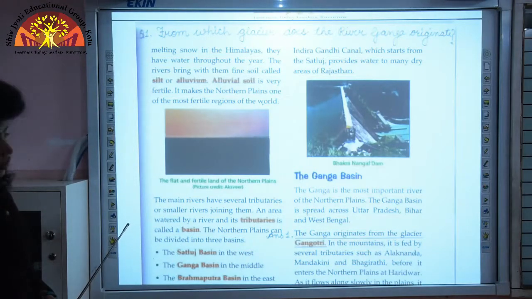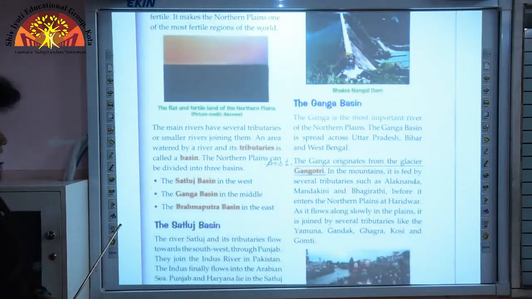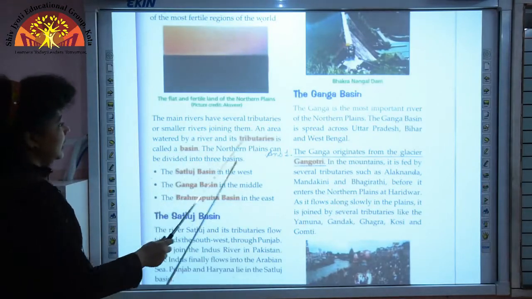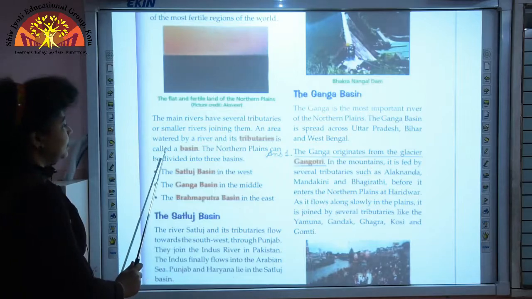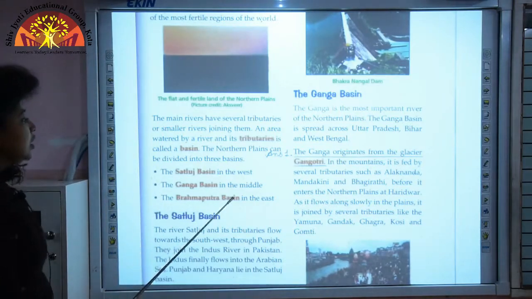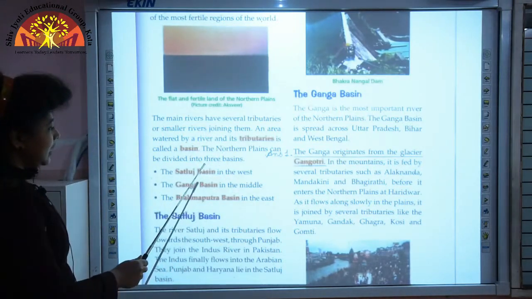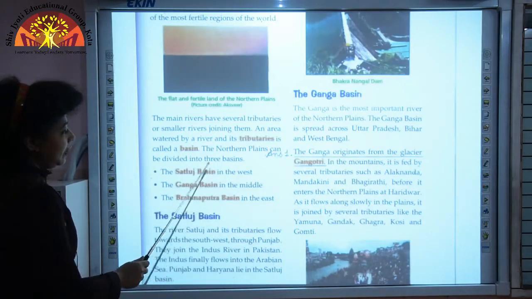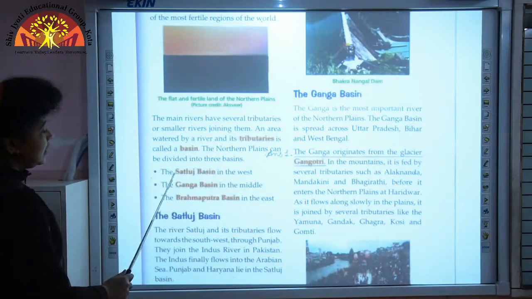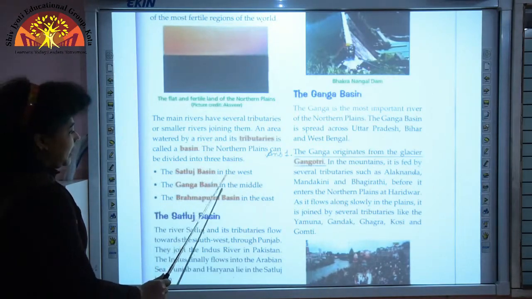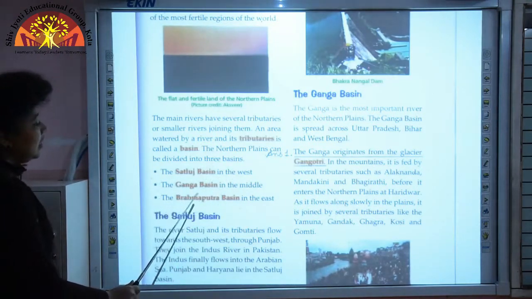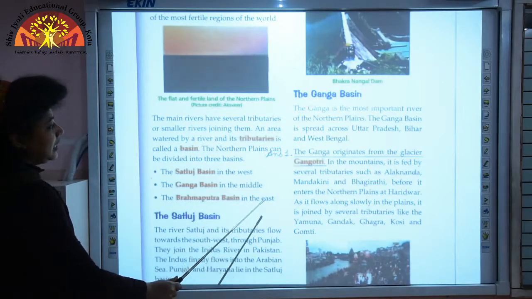Now let us come to the concept of river basin. What is a river basin? An area watered by a river and its tributaries is called a basin. So the northern plains can be divided into 3 basins. First, it is the Satluj basin in the west. 2. The Ganga basin in the middle, and 3. The Brahmaputra basin in the east.